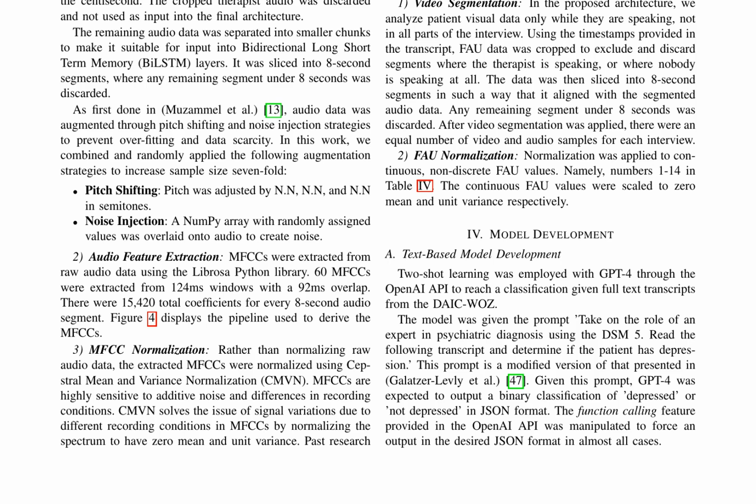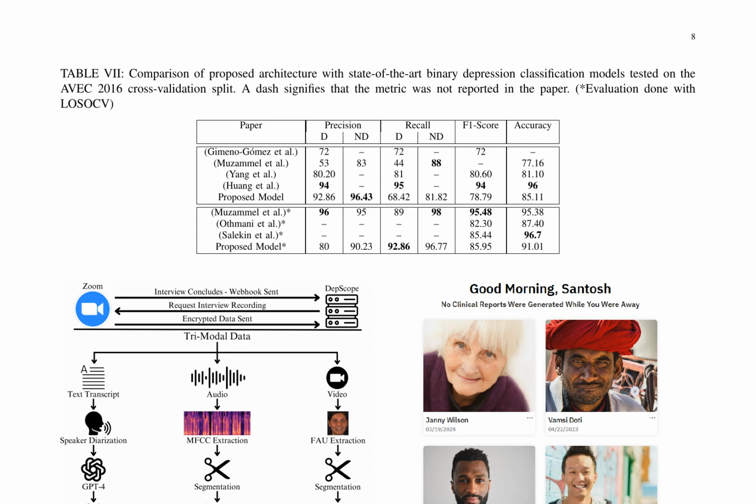Visual pre-processing involves segmenting video data to include only periods when the patient is speaking, slicing the data into 8-second segments, and normalizing continuous facial action units to zero mean and unit variance. For text-based model development, two-shot learning is employed with GPT-4 through the OpenAI API, where the model is given a prompt to classify the patient as depressed or not depressed, based on full text transcripts from the DAIC-WOZ dataset.